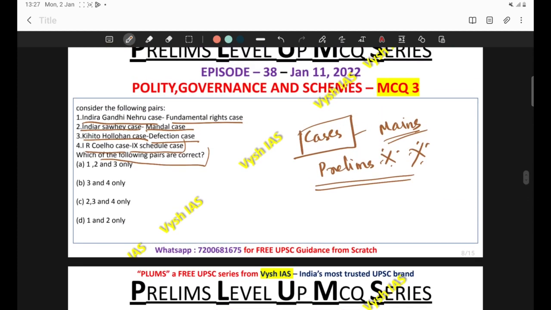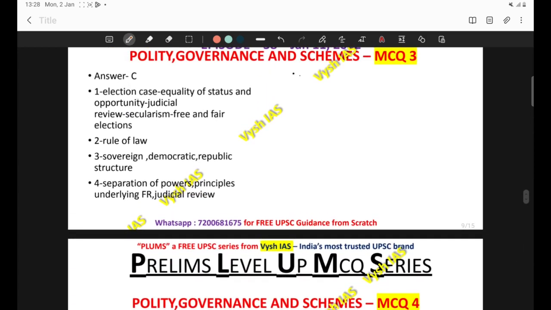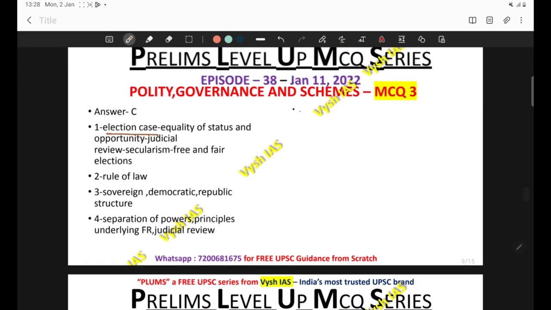Okay, so if you look at the first case, Indira Nehru Gandhi case, it is also popularly known as the election case. So if the question asks about the election case, you should be able to decode that it is stating something about the Indira Nehru Gandhi case. And in this case, some important judgments were given. If you need, you can note it down. The first judgment was that India is a sovereign democratic republic. So whenever in GS2 you get questions from the preamble and so on, you can quote this case also.